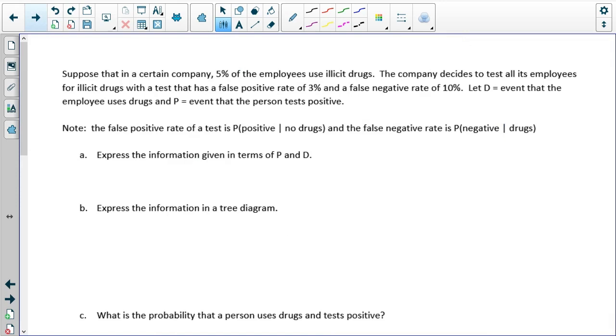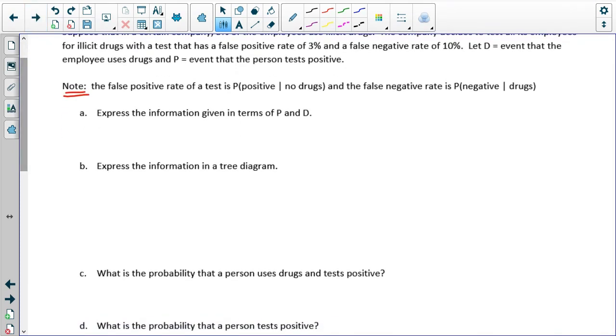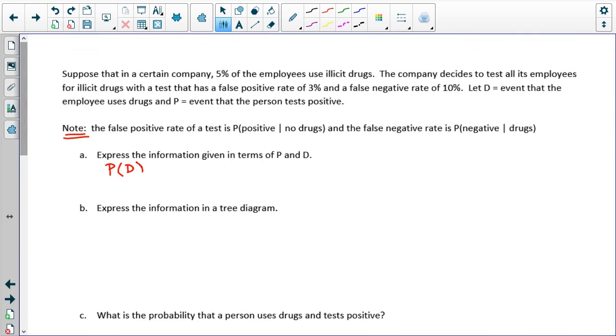Suppose in a certain company, 5% of employees use illicit drugs. The company decides to test all its employees for illicit drugs with a test that has a false positive rate of 3% and a false negative rate of 10%. Those are defined in this note. Let D be the event that the employee uses drugs, and P be the event that the person tests positive. So let's express the information in terms of P and D. So the probability of being on drugs in this company is 0.05.